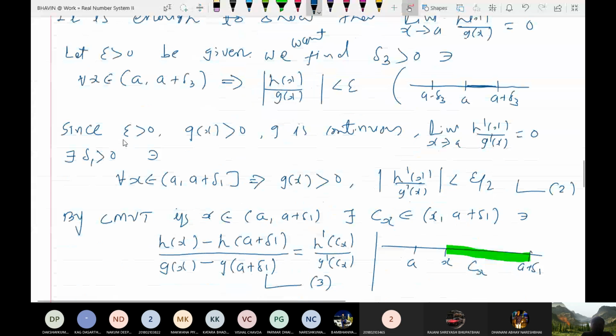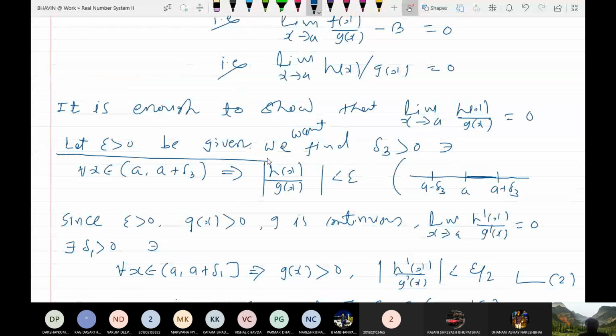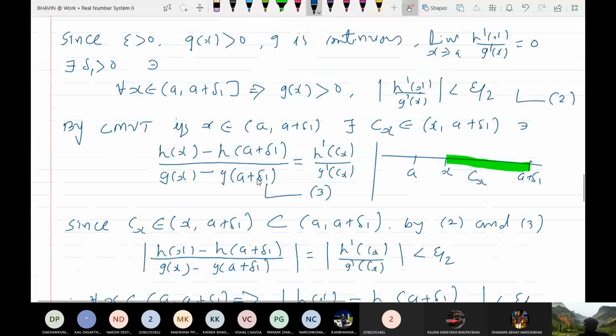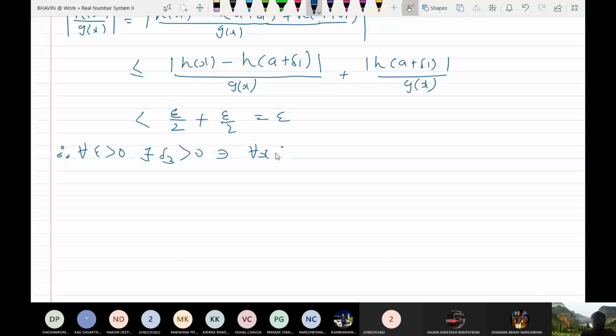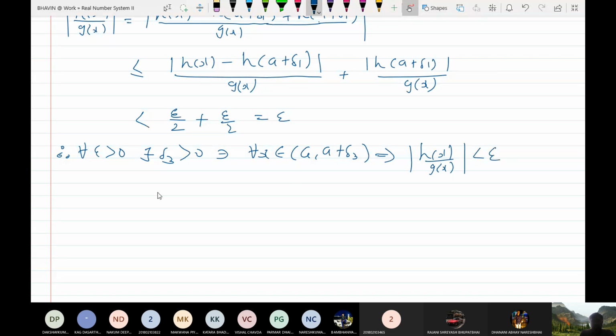I began with this epsilon positive, and I have found that for every epsilon greater than 0, there exists some delta 3 greater than 0 such that for all x between a and a plus delta 3, this implies that h(x) upon g(x) is less than epsilon. Therefore, you can say that the limit as x tends to a plus, but I will write just a.